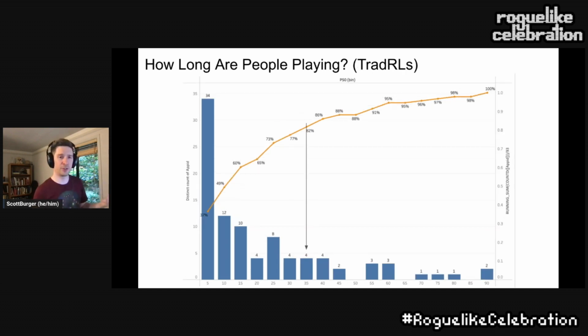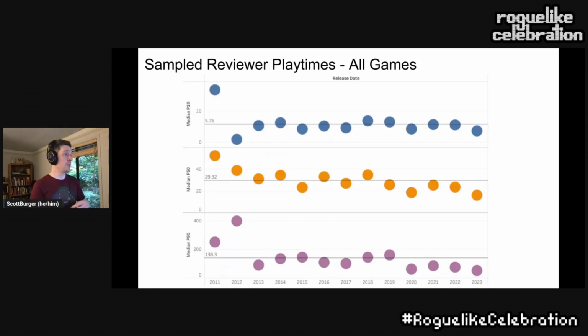How's that compare for traditional rogues? Traditional rogues is a little higher, 35 hours, which comes out to maybe about a 40% longer time of engagement for traditional roguelike games than other types of games in this space. We can break this out by looking at the 10th percentile, 50th percentile, and 90th percentile values for each of our release dates.